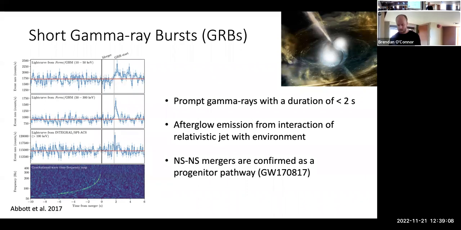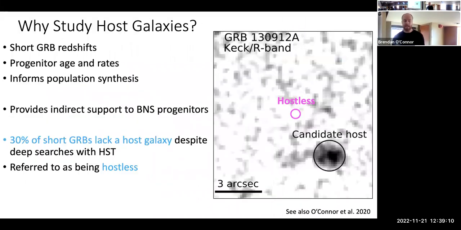And so what I focused on is, what are their host galaxy environments? Where are these binary neutron stars forming? Looking at really cosmological short GRBs that are at much larger distances than 170817, which was at 40 megaparsecs. But these systems can still tell us about the rate of these events, how binary neutron stars form and evolve, what type of star formation regions are they forming in, and whether or not they do receive really large kicks when they're born, which can make them move to large distances.